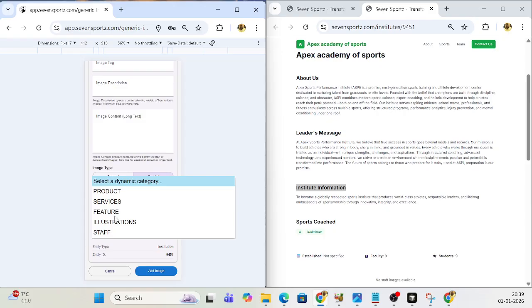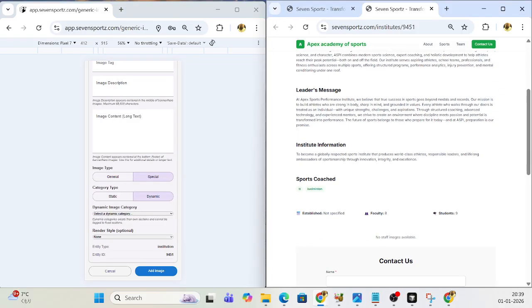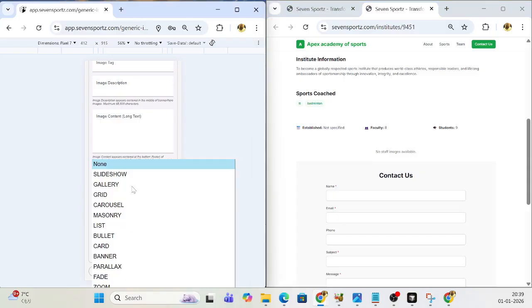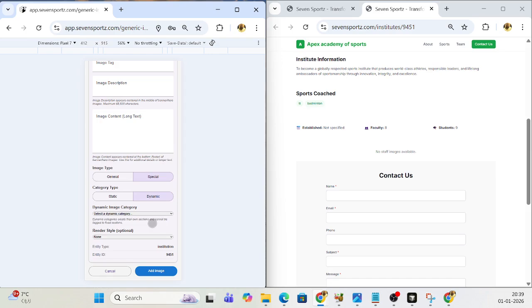Everything in the dynamic images will come just under the static section, before the contact us form. For dynamic images you can also define the styling: the images can come as a slideshow, gallery, grid, or carousel. There are many layout options you can define, right?